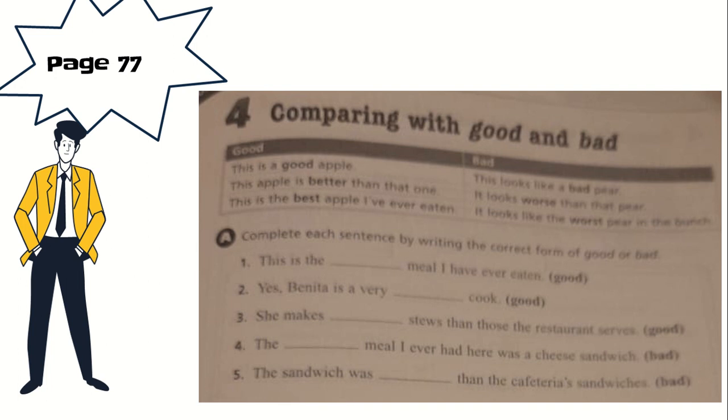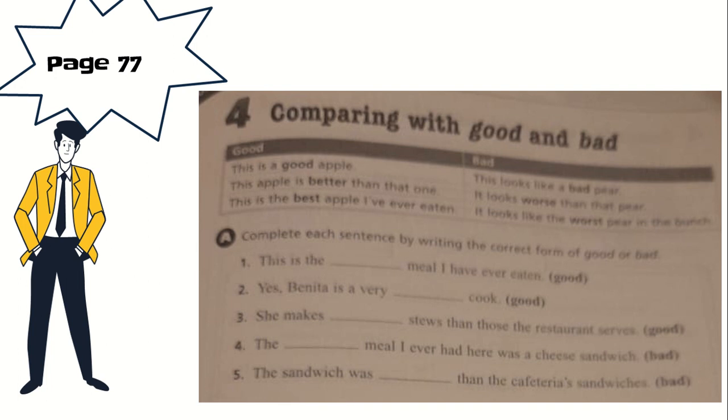Let's read the activity. Complete this sentence by writing the correct form of good and bad. This is the blank meal I have ever eaten. "Ever eaten" is talking about too many. The form of good is best. This is the best meal I have ever eaten.